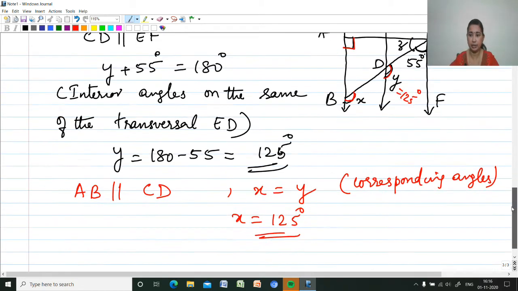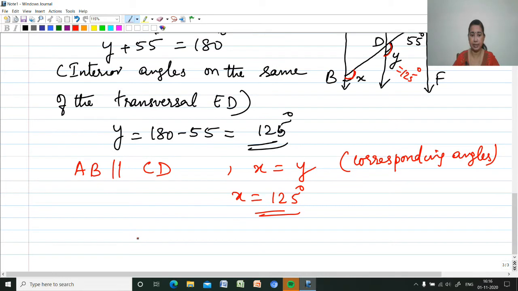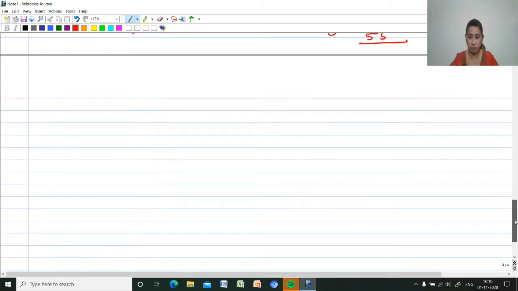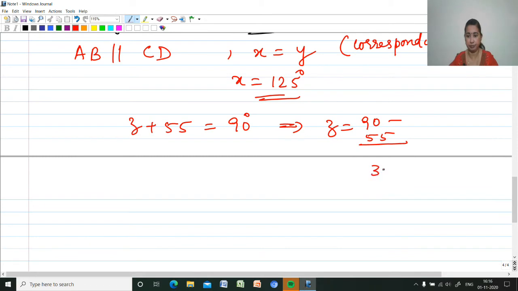So that means Z plus 55 is equal to 90 degrees, or Z is equal to 90 minus 55, which is equal to 35. So Z is equal to 35 degrees.